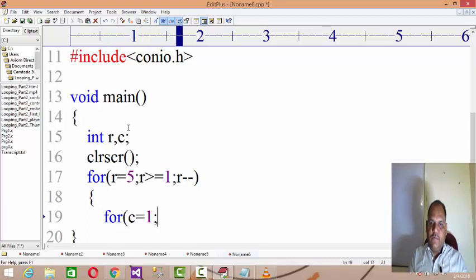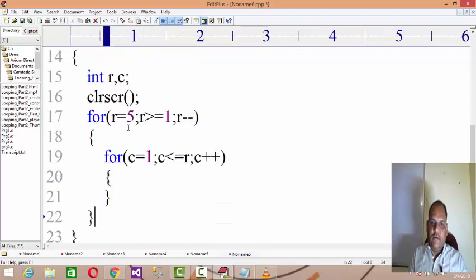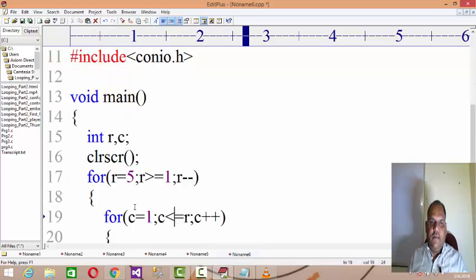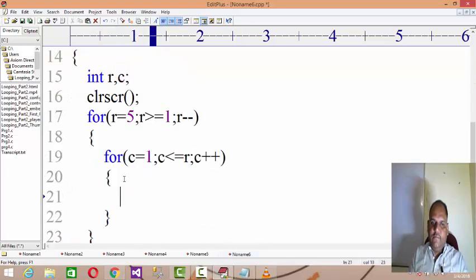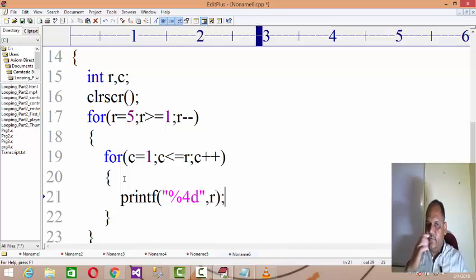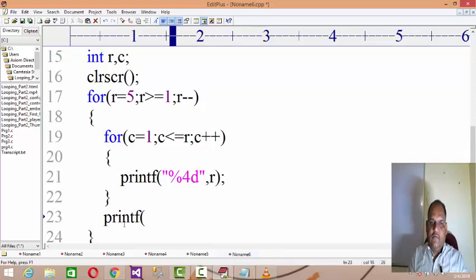Then you set for column equals 1, column less than or equal to r, column plus plus. So when r is 5, the column runs 1 to 5, and if I print the value of %4d, the value of r, I'll get 5 five times, and then you go to the new line.